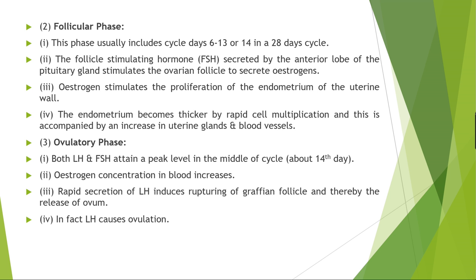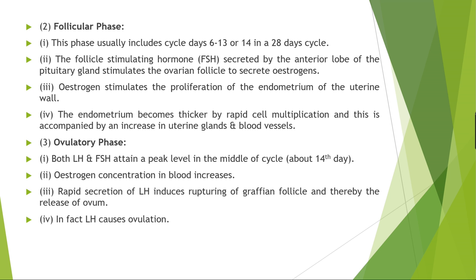So what happened in this phase? In this phase, the primary follicle in the ovary grows, becomes fully mature as the Graafian follicle, and the endometrium of the uterus is regenerated by the proliferation of its cells. Also, what happened in the follicular phase?